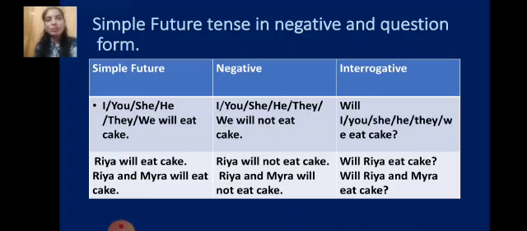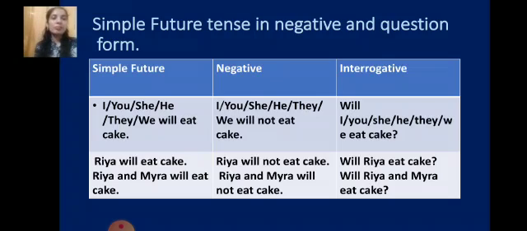There are three columns. I, you, she, he, they, we will eat cake. Children, the subject is changed every time, but the predicate is the same. Why is it so? Because it tells you that for all the subjects, we have the same form of the verb.